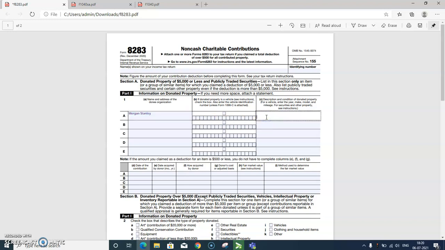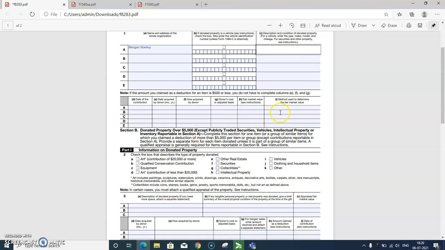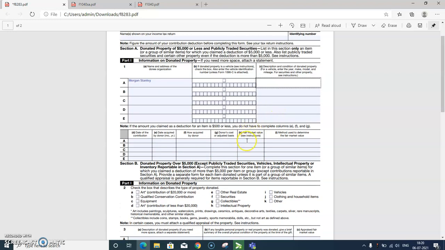Contributed $2,000. I don't know why it's not flowing. Okay, fair market value is $2,000.